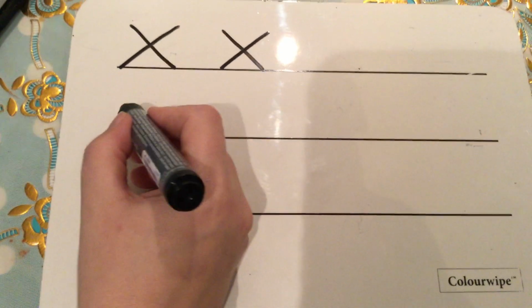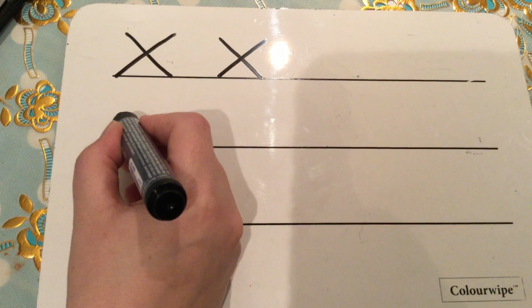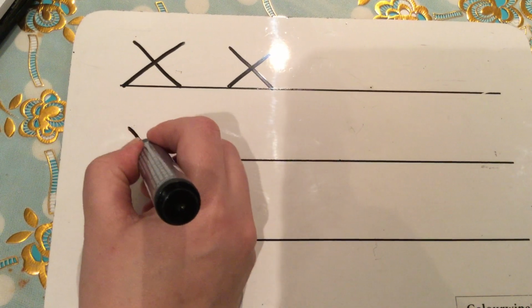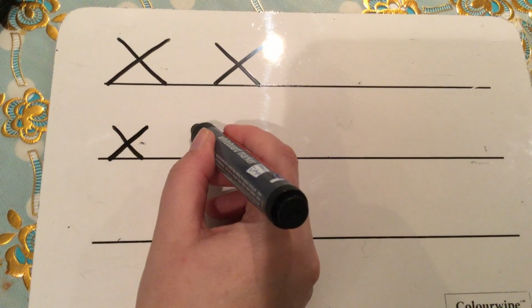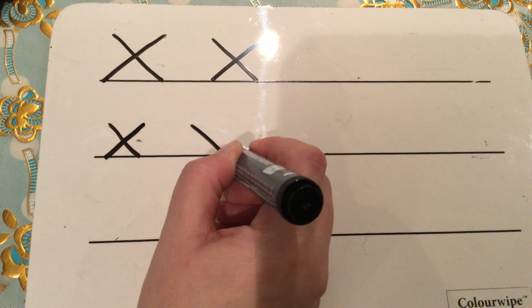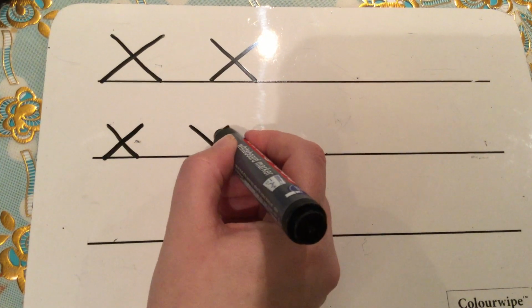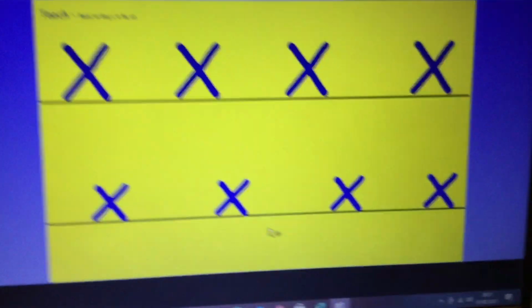That's my capital, and it's exactly the same for the smaller one, the lowercase, but it's just smaller. So start at the top, go diagonally, and off. See if you can do a row of them like I have done.